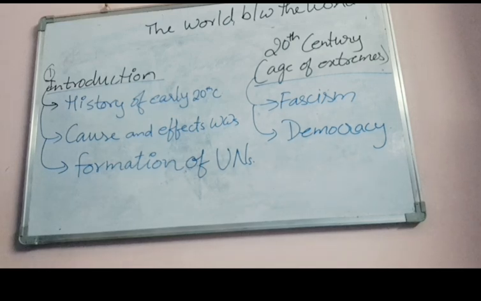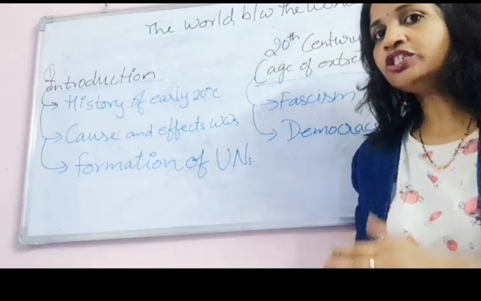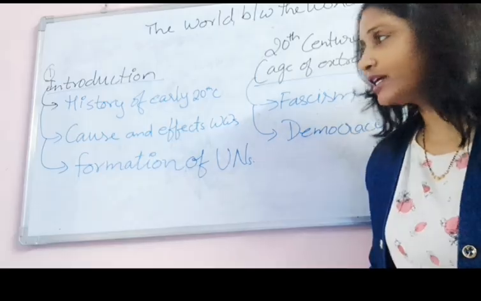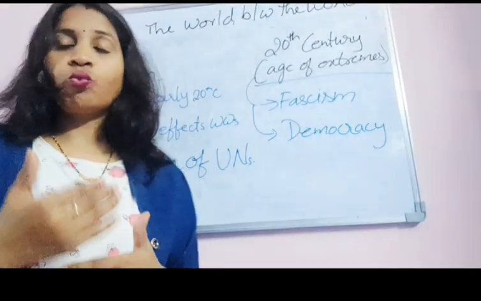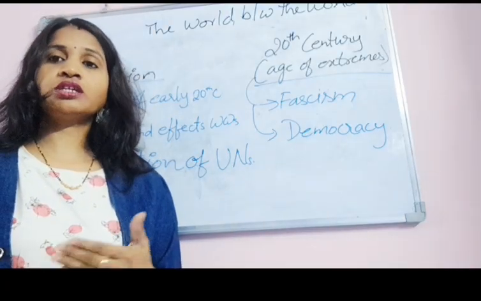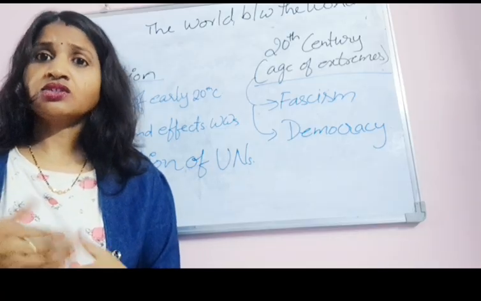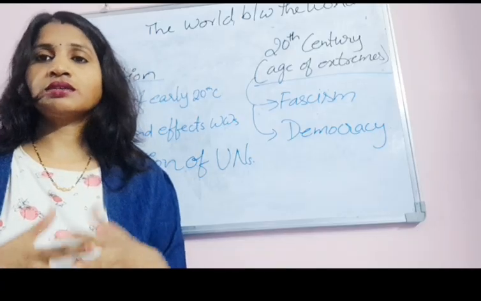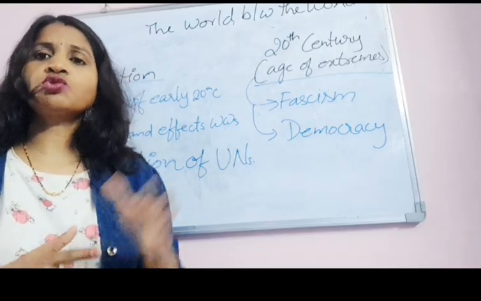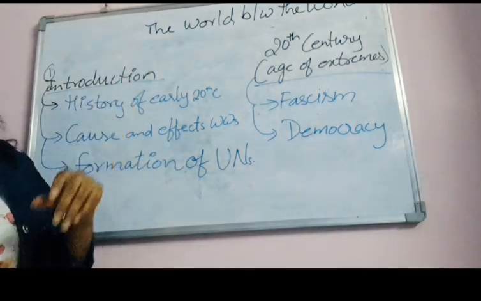So dear children, let's understand one by one. In the flowchart we saw there were six points. One by one we'll understand what it is trying to say, how World War I happened, what causes were there, what effects, why the United Nations was formed, and what dictatorship, democracy and socialism are. So we will see the introduction.